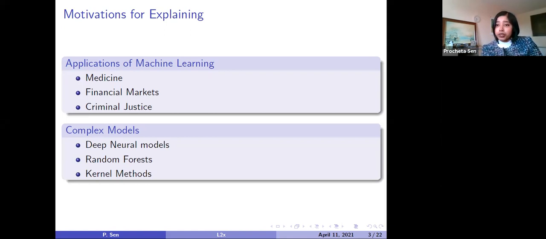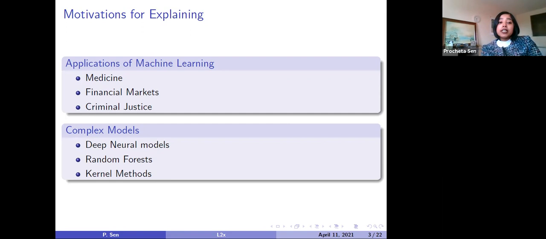Suppose there is a model which predicts whether a person is a criminal or not, depending on his previous records. Then using the explanation framework we can know the exact reason for which the model predicted that person as a criminal. For financial markets, stock market prediction is an important thing where we use machine learning. So there also we can know the reasons behind those predictions.